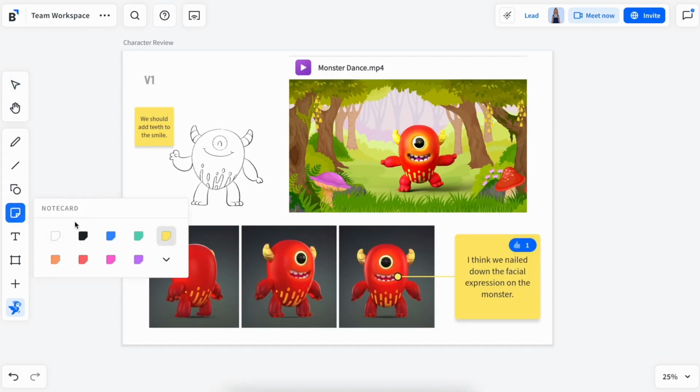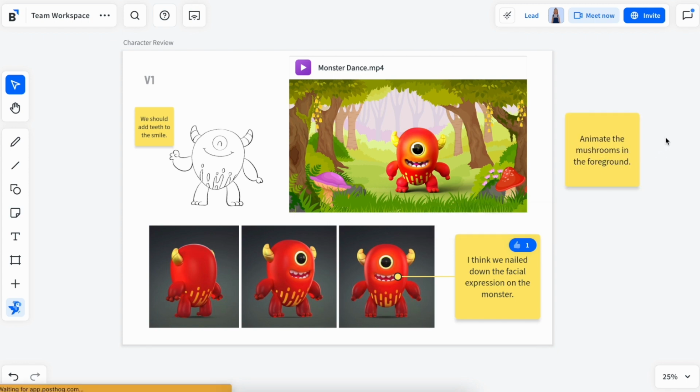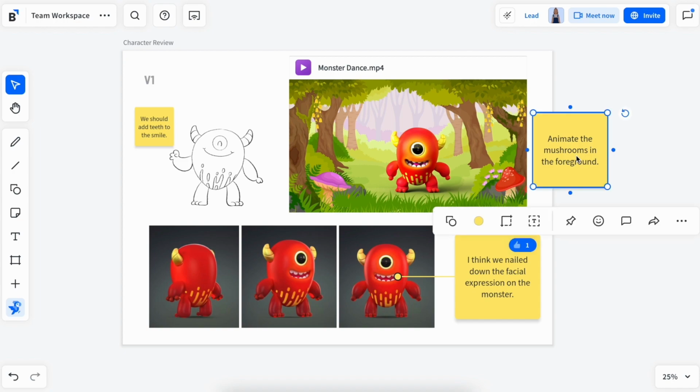Now you're ready to use notecards in your workspace. Use them in your next brainstorming session, leave feedback on other objects in a workspace, or use them to take notes in your next meeting.